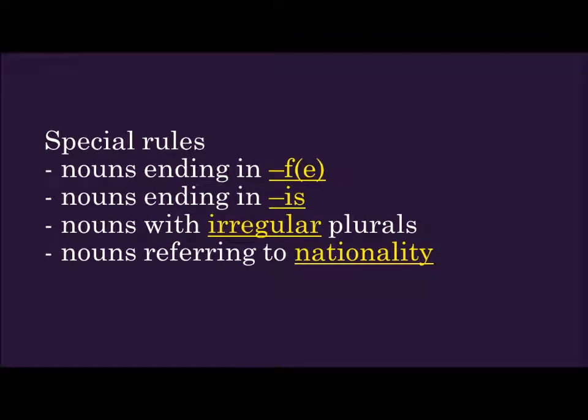And we are back for part 2. In part 2, we will continue our discussion of special rules. We are first of all going to discuss nouns ending in an F or FE. After that, we will be discussing nouns ending in IS. We will also talk about nouns with irregular plurals, and finally, we are going to tell you an awful lot about nouns referring to nationality.